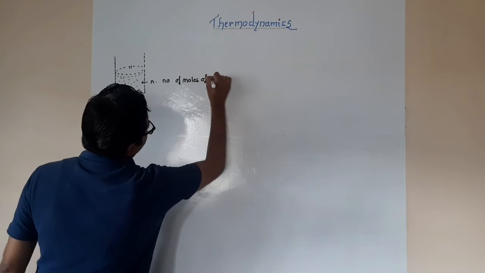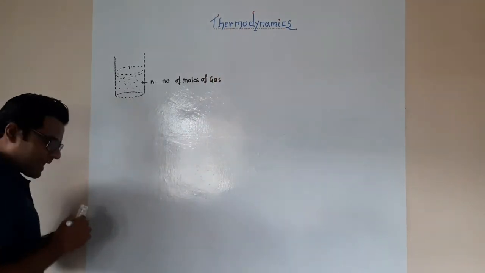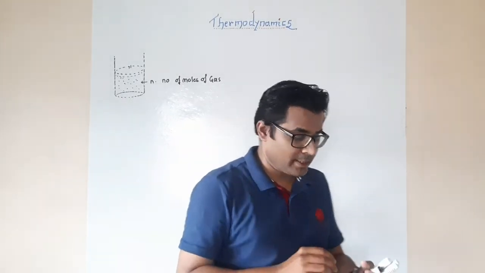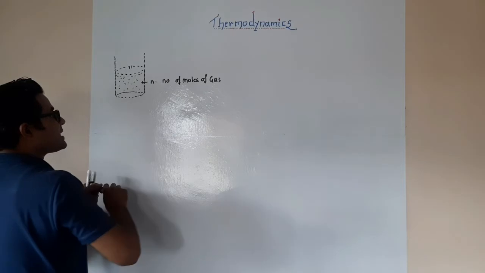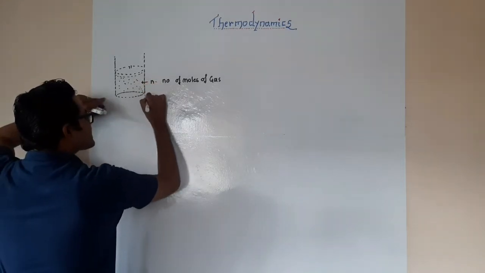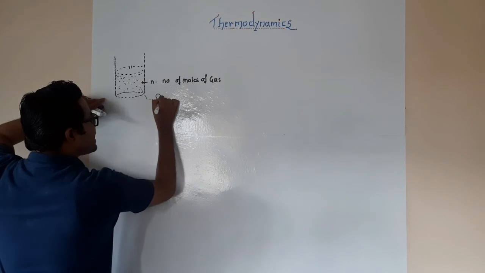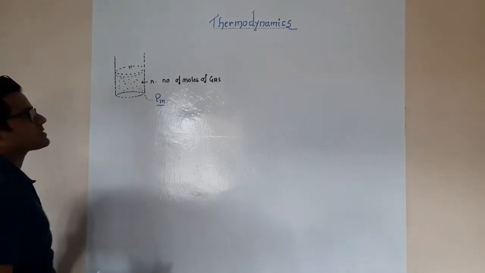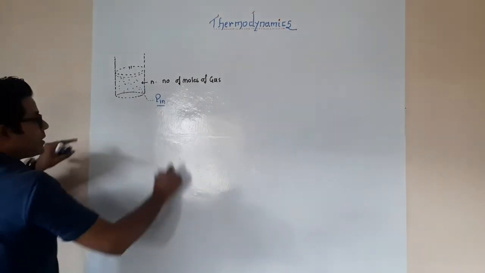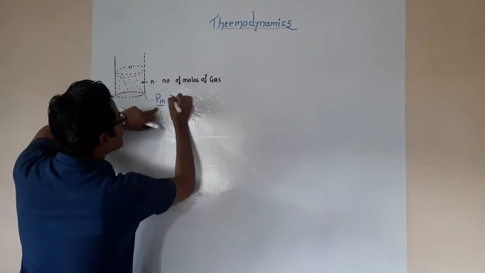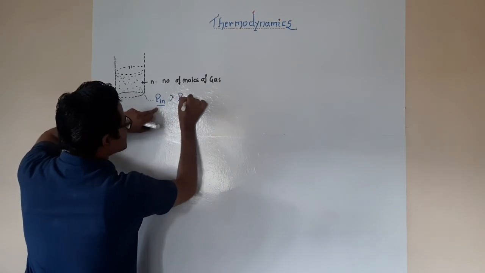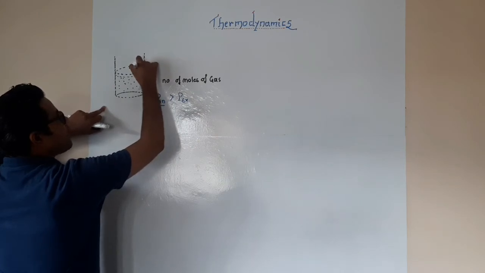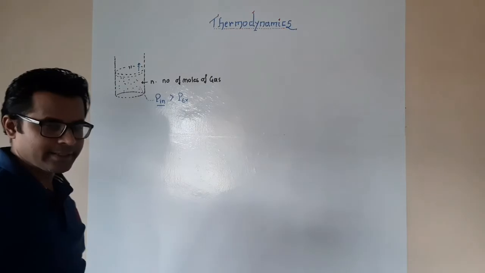Now, as it is a gas, the gas has a certain amount of internal pressure. So let's say that the pressure that is present inside this particular system, let us give it as P_in. That is nothing more than the internal pressure of this system. So in case the internal pressure is more than the external pressure, then this piston will start moving slowly upwards. Do you agree with this particular fact?